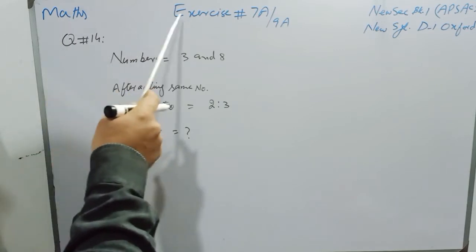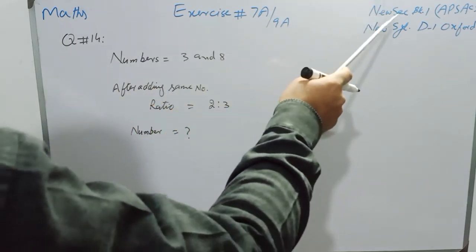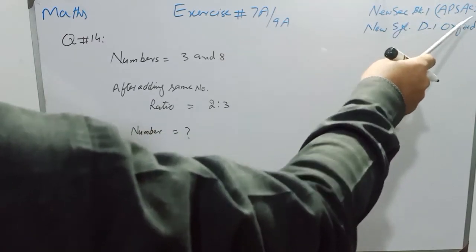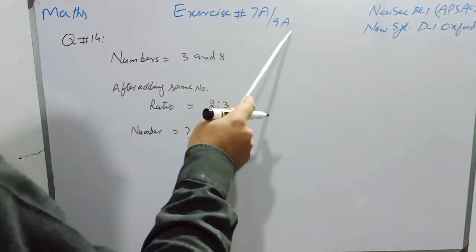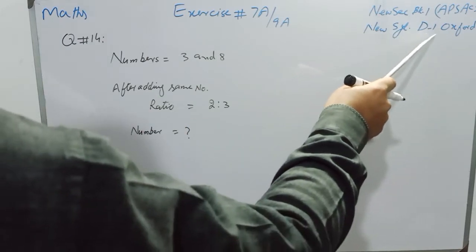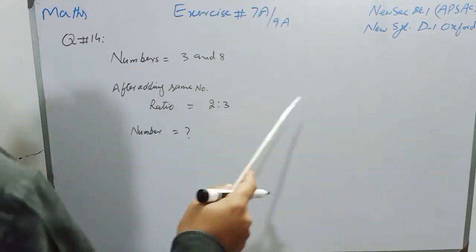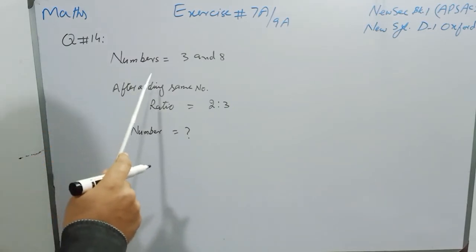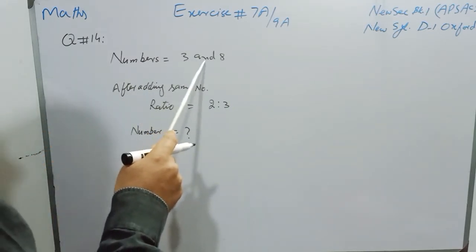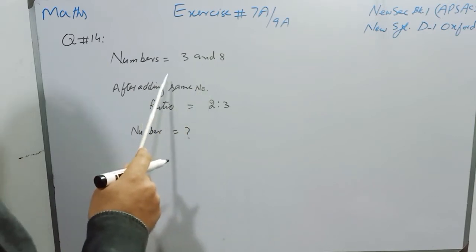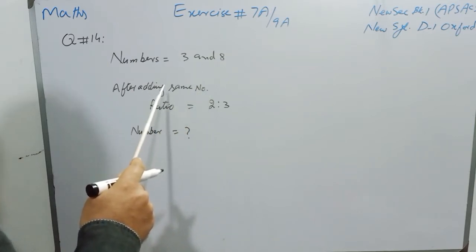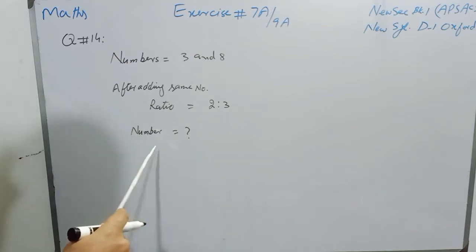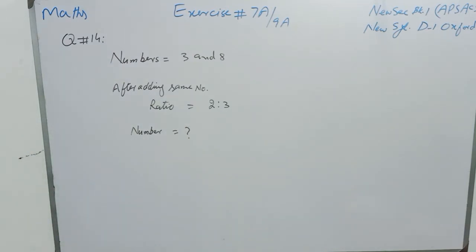Dear students, mathematics exercise 7a for new secondary mathematics book 1, class 6 subject students, and exercise 9a for new syllabus mathematics D1 Oxford A level O level students. And question number 14 is: find the number that must be added to 3 and 8 so that the ratio of the first number to the second number is 2:3, and we have to find that number that is added to these two numbers.